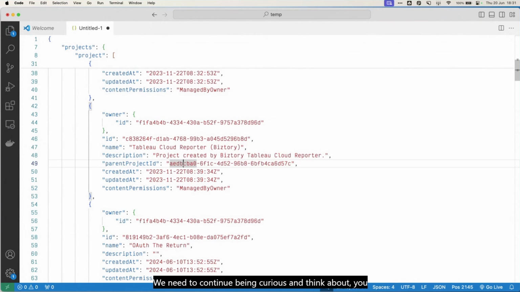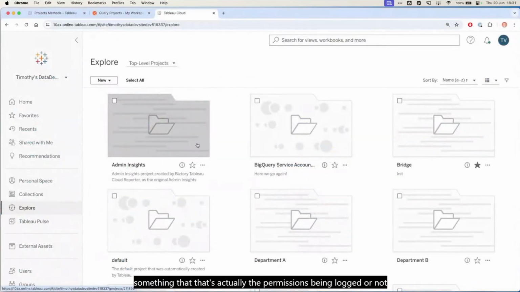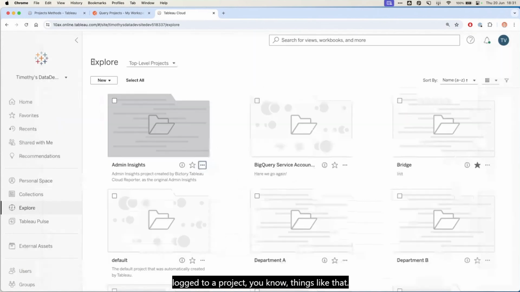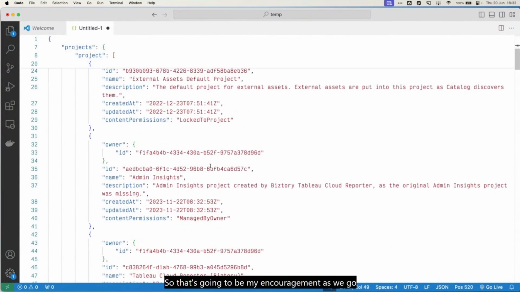We need to continue being curious and think about why things are being shown and represented the way that they are. I can ask questions about why content permissions are set in a certain way, and I can find out after some digging that that's actually the permissions being locked or not locked to a project, things like that. So that's going to be my encouragement as we go forward today, right now, and afterwards, try and find things that you want to explore and learn from.